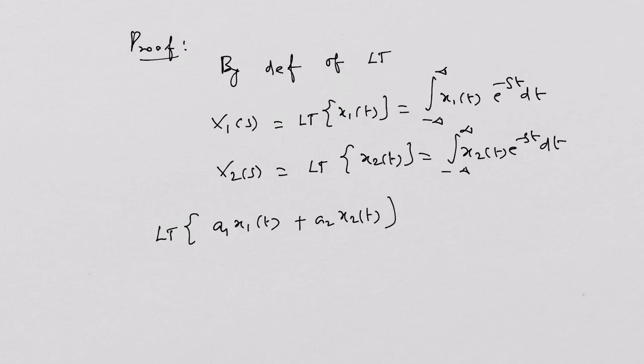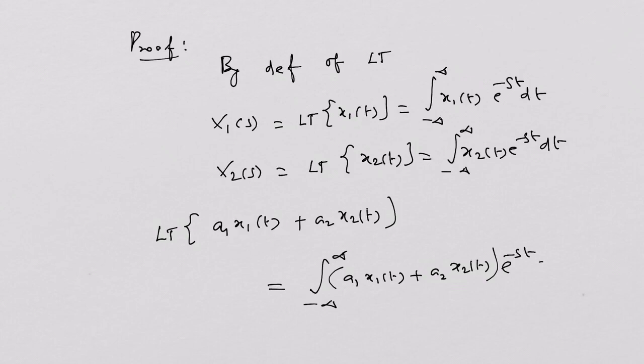This is equal to the integral from minus infinity to plus infinity of a1 x1(t) plus a2 x2(t), both are weighted sums actually, times e^(-st) dt. The signal for which you want to take the transform is multiplied by e^(-st), and if it is integrated from minus infinity to plus infinity, you obtain its Laplace transform.